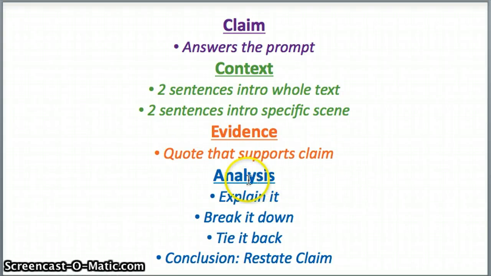And then lastly, you have your analysis. Your analysis has 3 steps. You first explain it. You summarize the quote in your own words. Then you break it down. So you break down specific parts of the quote, and then you tie the quote back to your claim. Then you conclude with a conclusion sentence where you restate your claim, usually beginning with "in conclusion."